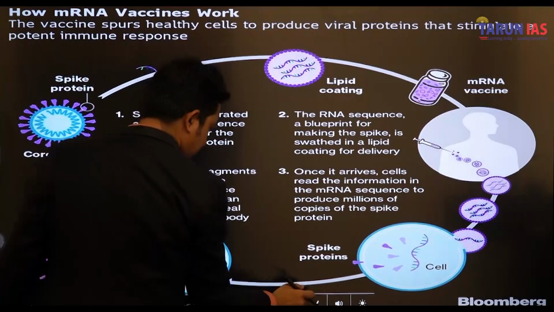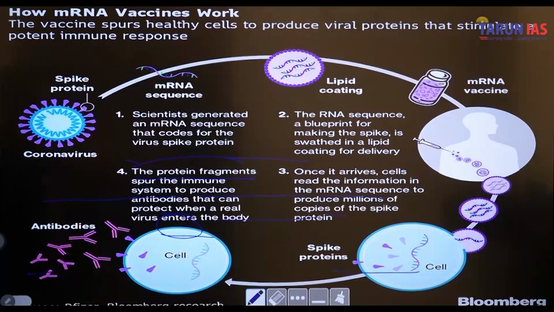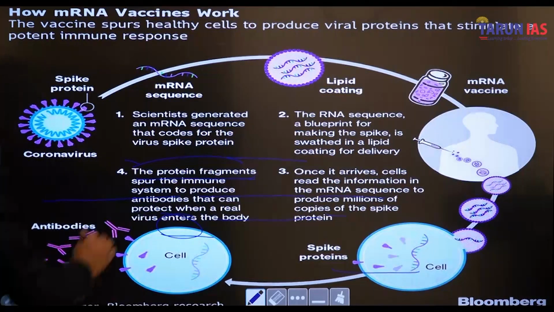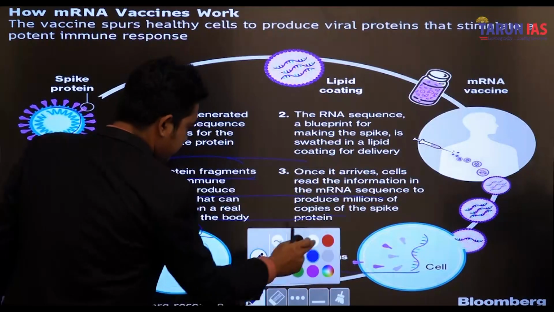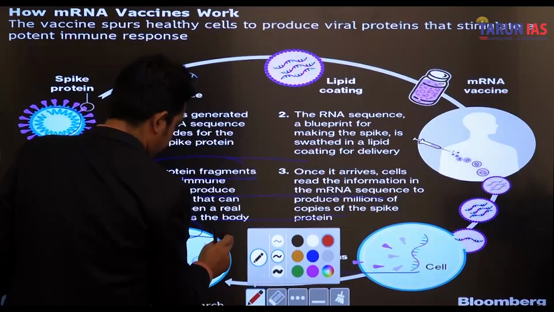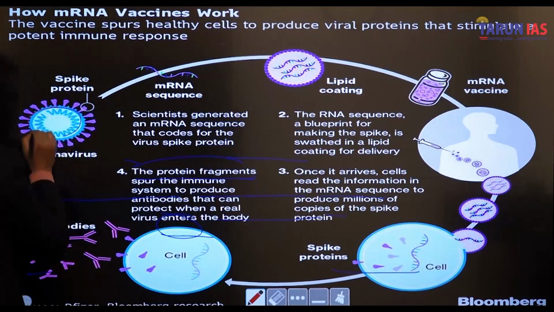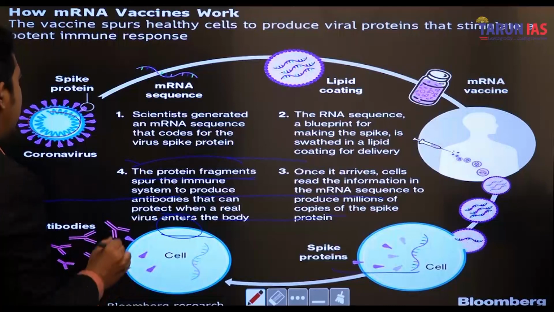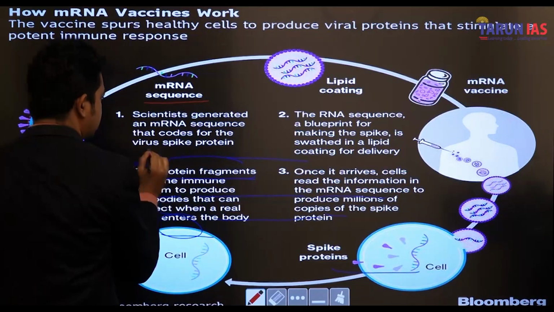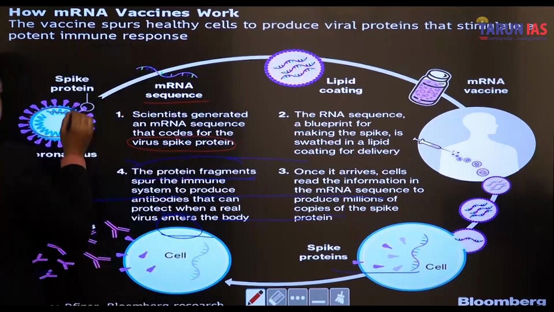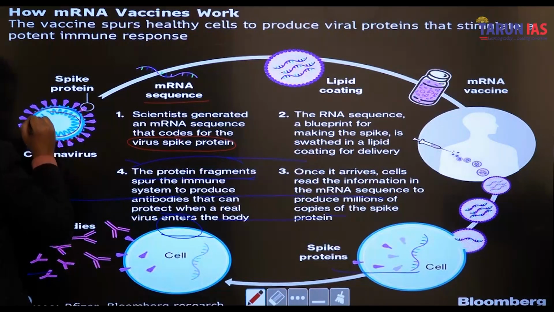So how does an mRNA vaccine work? The vaccine spurs healthy cells to produce viral proteins that stimulate an immune response. Here, as we can see in COVID-19, is the spike protein, and here we have the mRNA sequence. Scientists generated an mRNA sequence that codes for the virus spike protein. So the mRNA vaccine works to produce this spike protein.